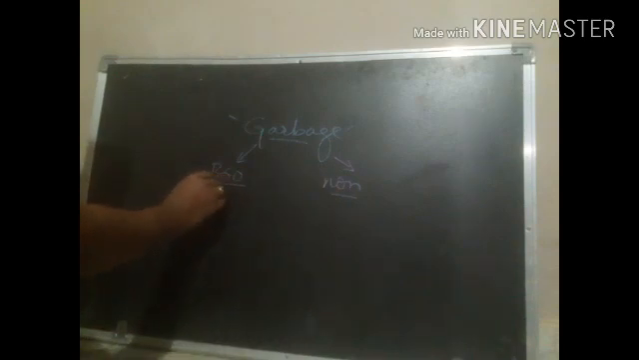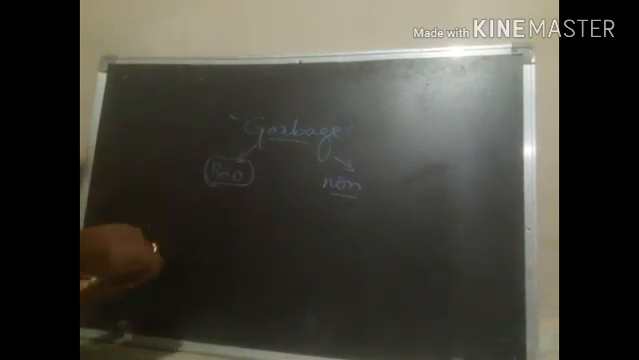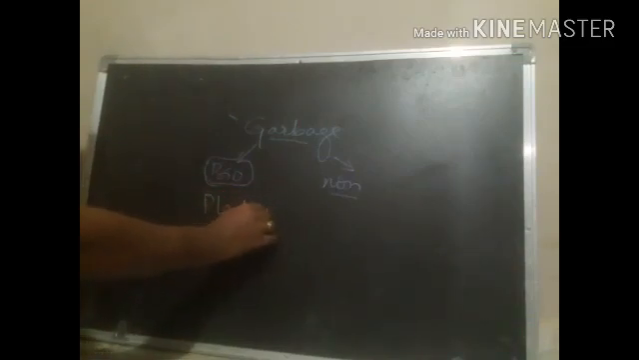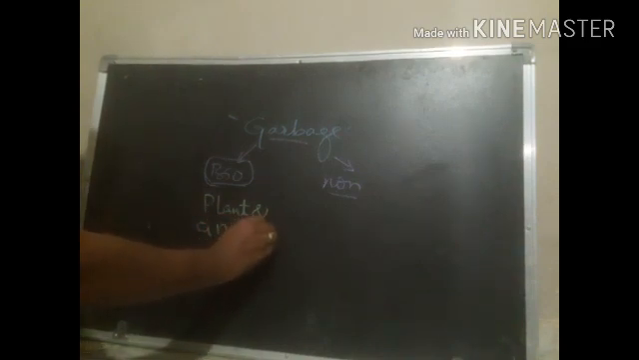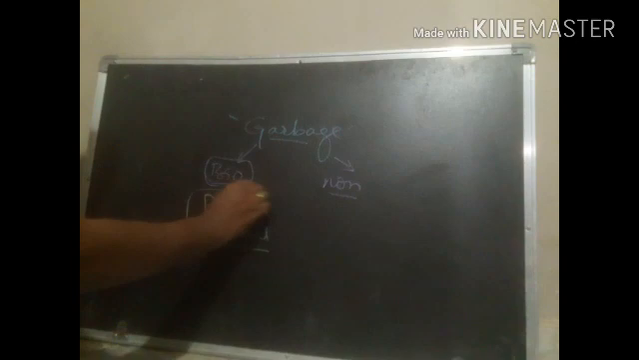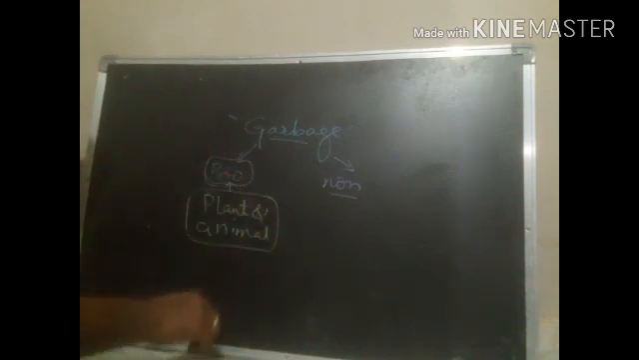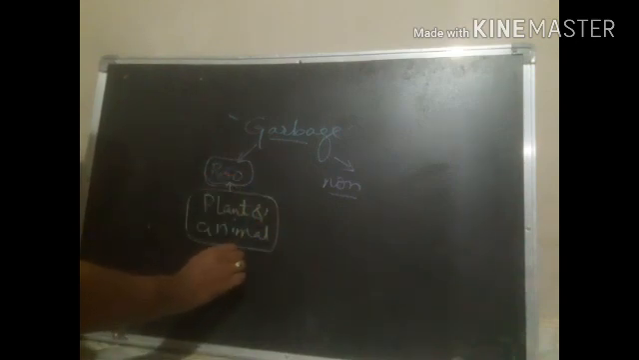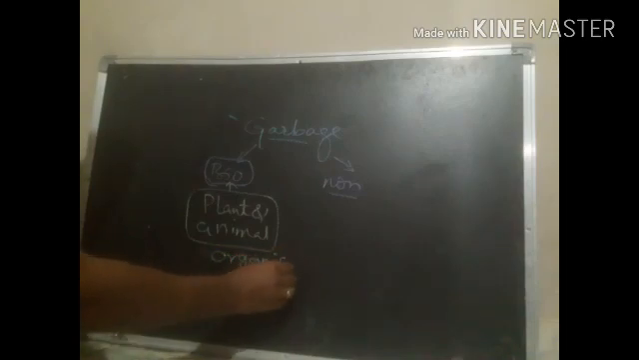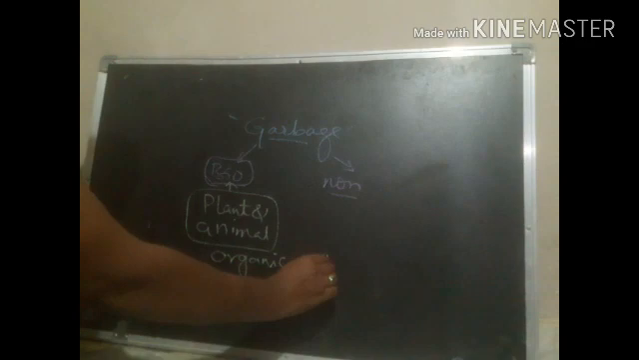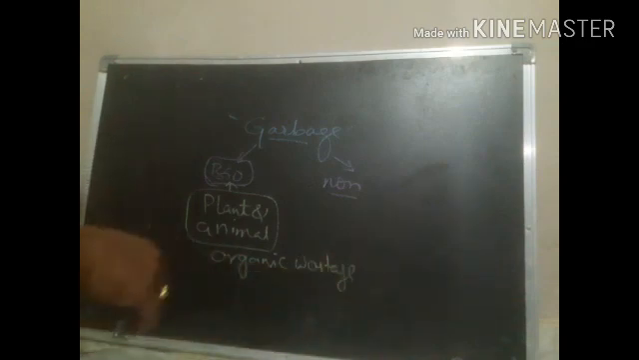Here, biodegradable waste can be degraded by microorganisms. So they include particularly plant and animal wastes. Plant and animal wastes can be easily degraded by the microorganisms, so it is also called organic manure. It is also called organic waste, which is biodegradable.